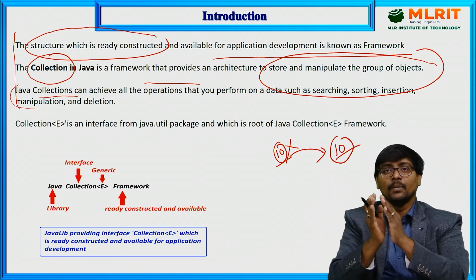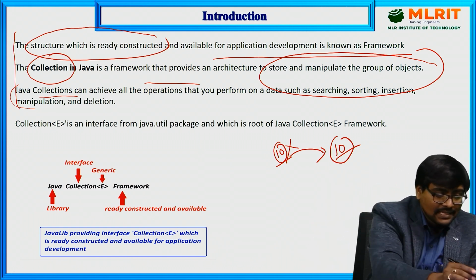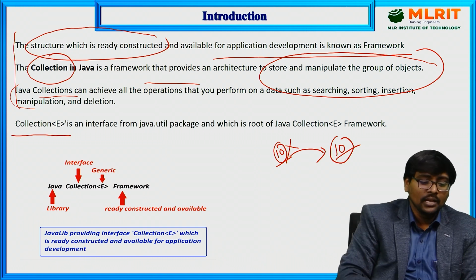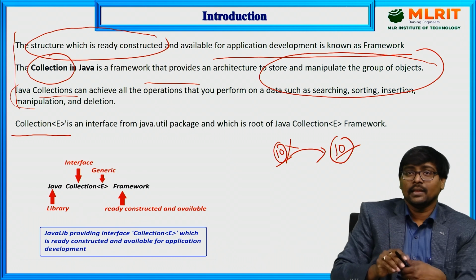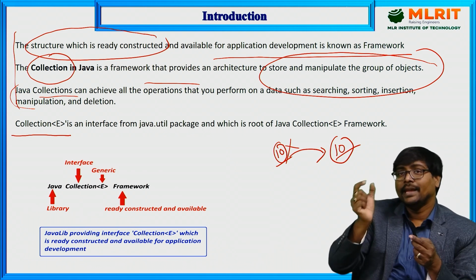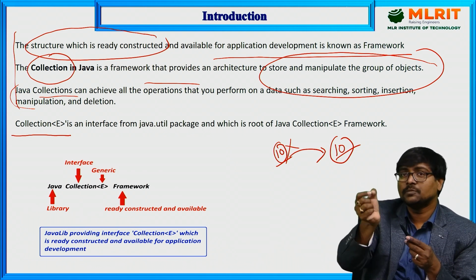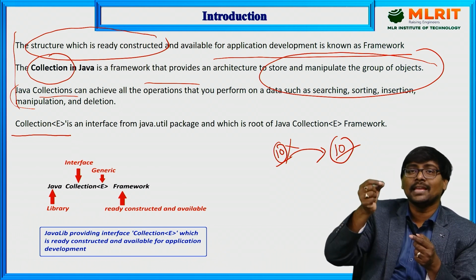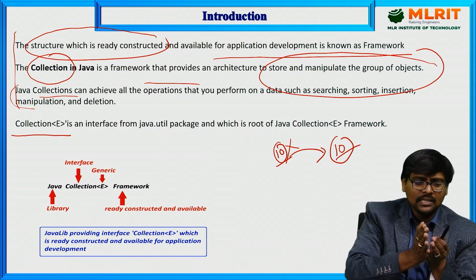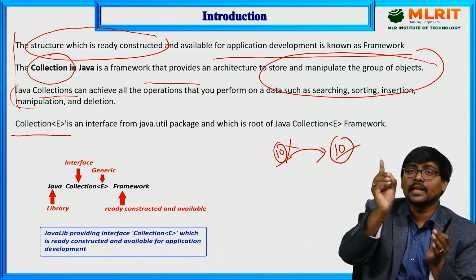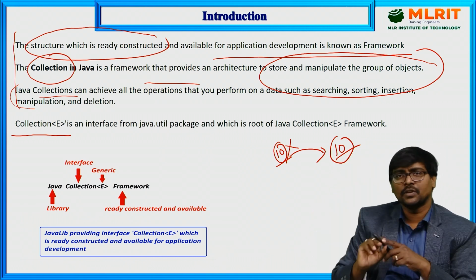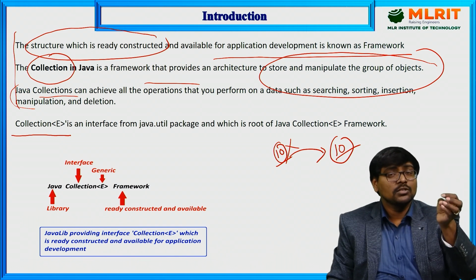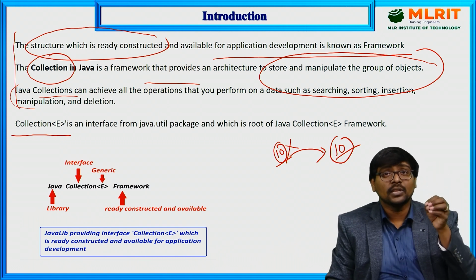Now, coming to Java, this collection is represented in the form of Collection in angular brackets E. What is the E? In generic types, E specifies element, meaning collection can store any type of elements. Generally, this collection is an interface. You know the difference between class and interface. Generally, an interface has abstract methods. Like that, collection also consists of a set of abstract methods.